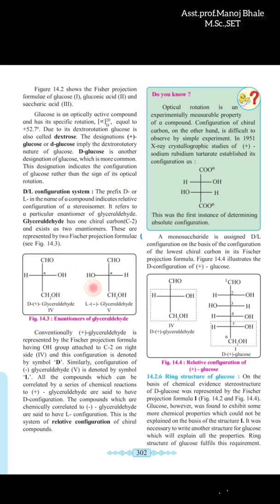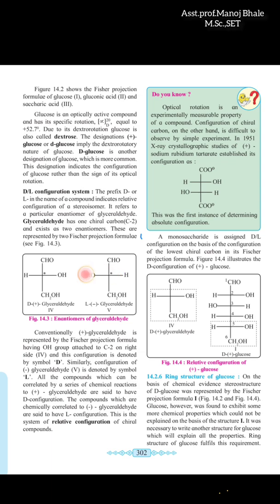Actually, there are some important things which are also given there. D glyceraldehyde has one carbon where there is one OH on the right hand side. So this is known as the dextro or D form. In the second structure, the OH is on the left, which is known as L glyceraldehyde.